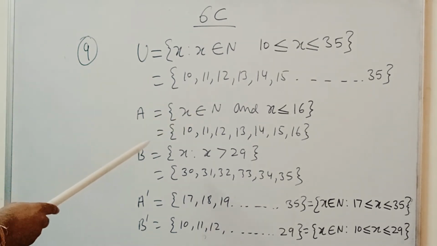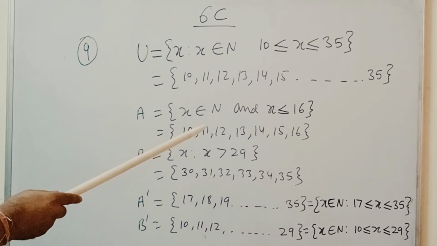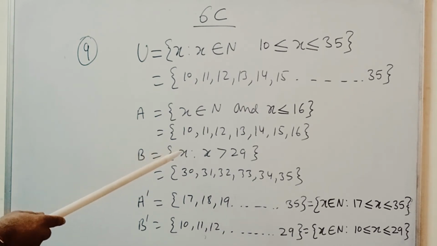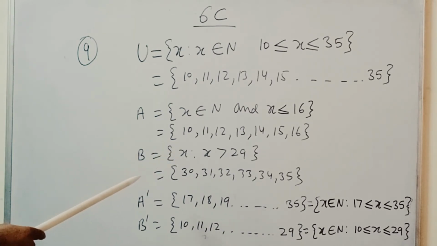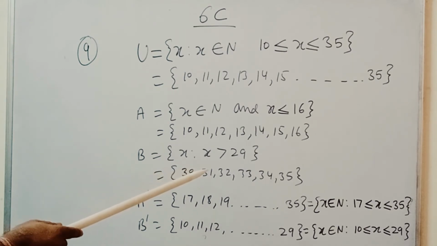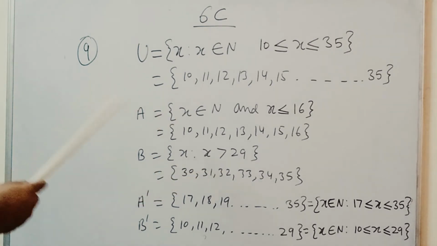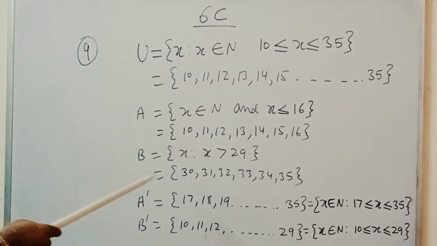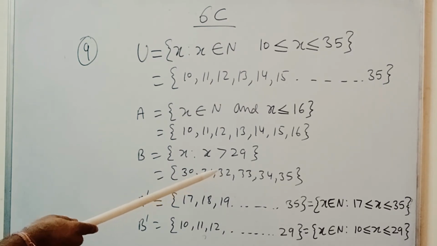So what is set A? 10, 11, 12, 13, 14, 15, 16 are the elements of set A. Another set we have is B, such that x is greater than 29. So set B will be 30, 31, 32, 33, 34, 35, not more than 35, because the universal set has elements only up to 35.